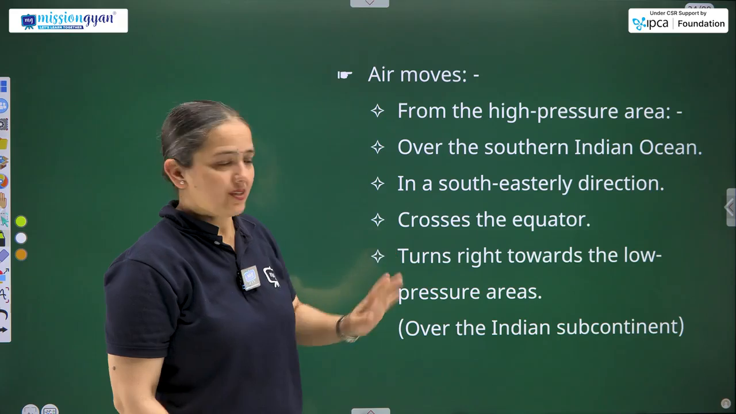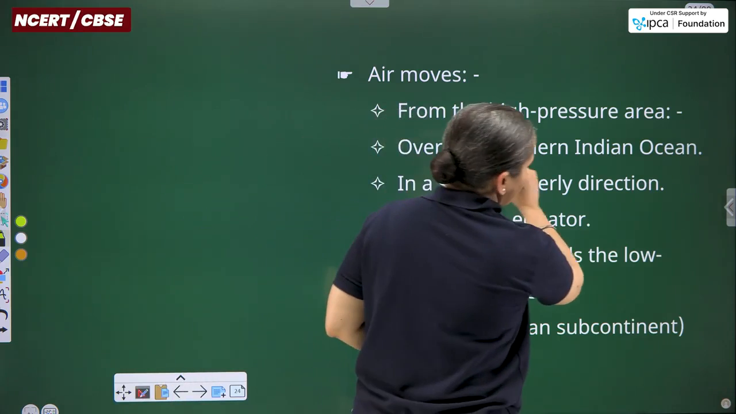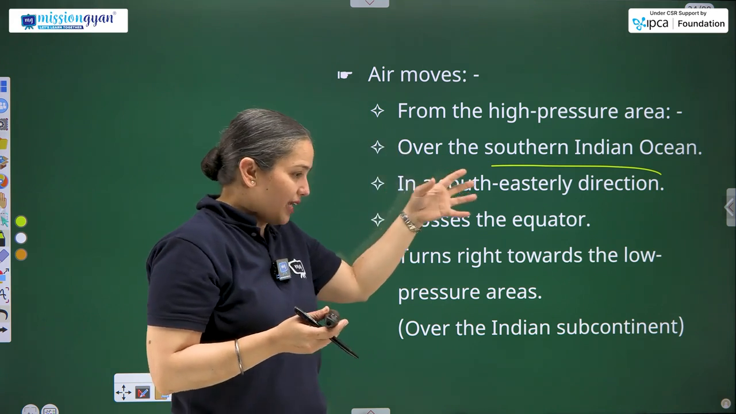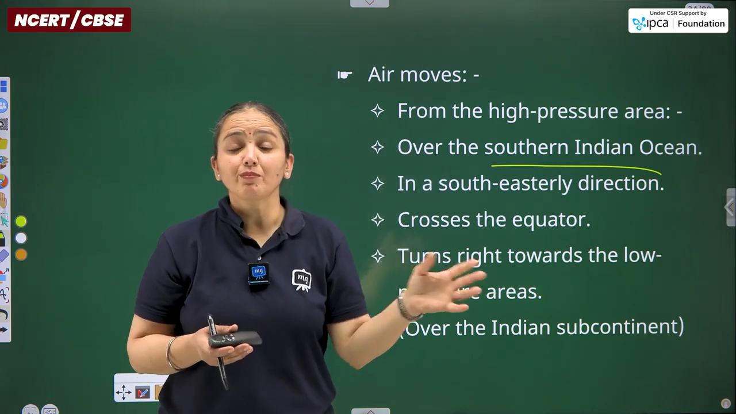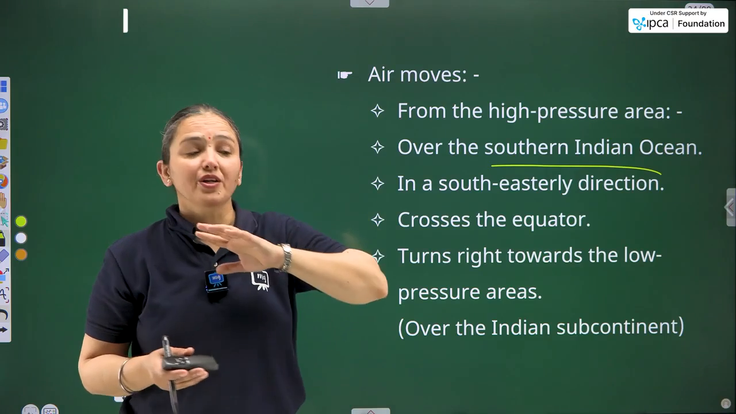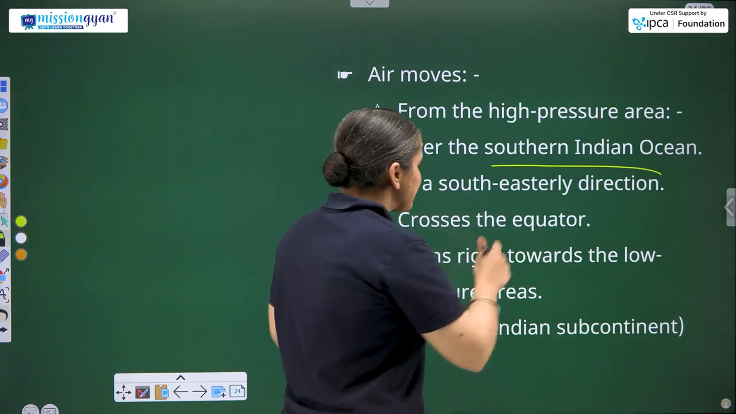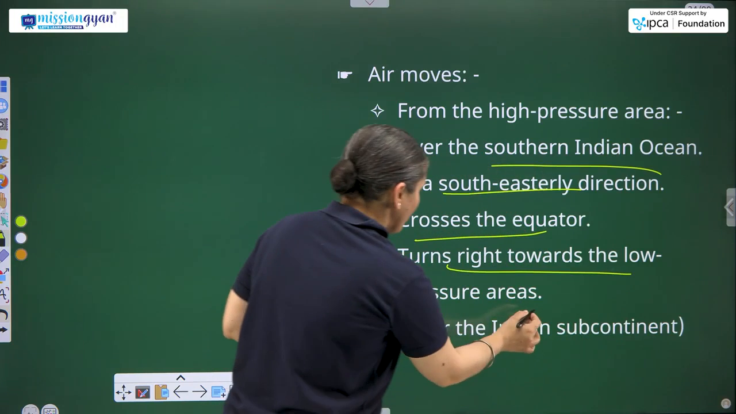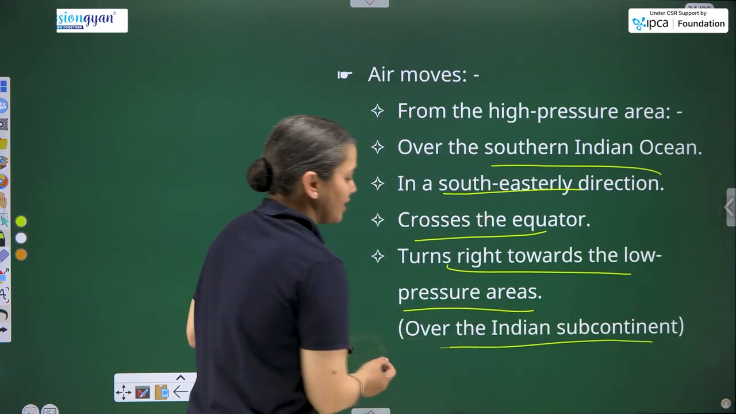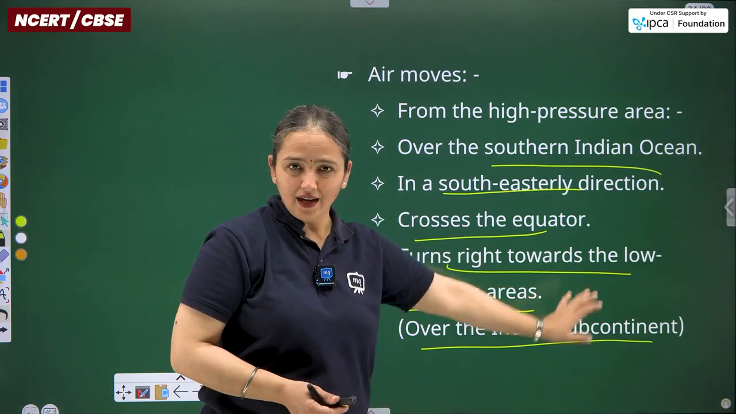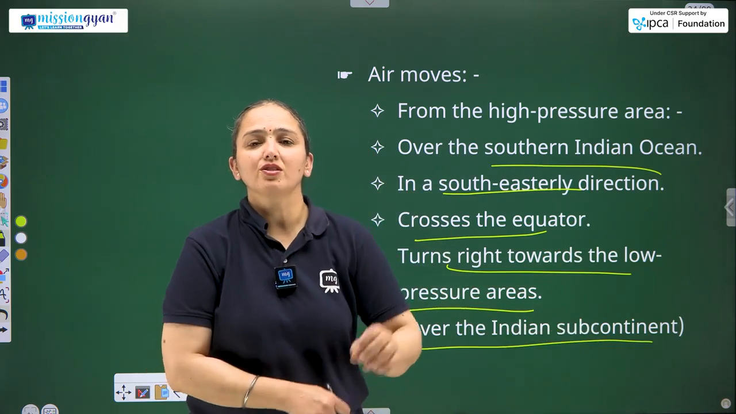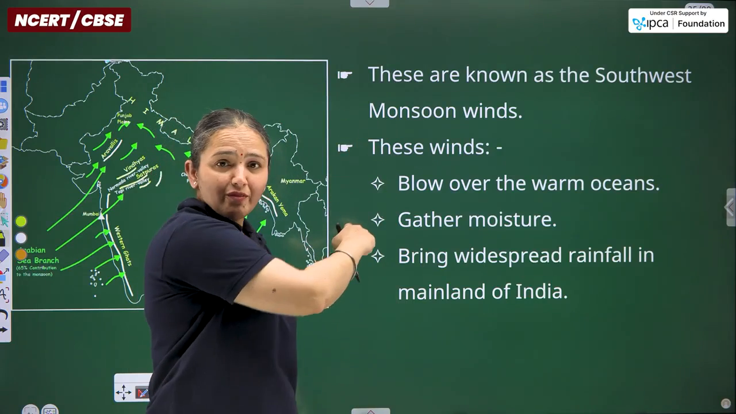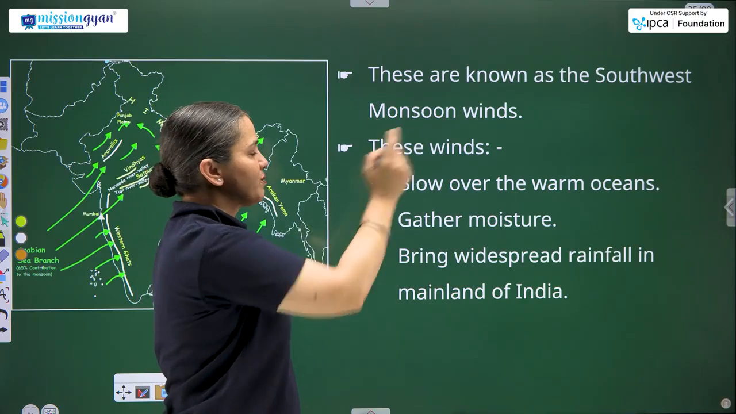Then air moves from the high pressure areas towards the low pressure area. High pressure is experienced over the southern Indian Ocean, and from there the winds move towards the low pressure areas. In a southeasterly direction, it crosses the equator, turns right towards the low pressure areas over the Indian subcontinent. So everything written over here is what I have just described to you. These are known as the southwest monsoon winds. I've just shown you with the help of arrows the southwest monsoon winds.